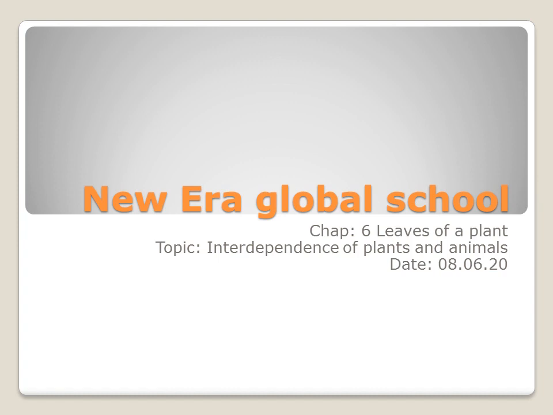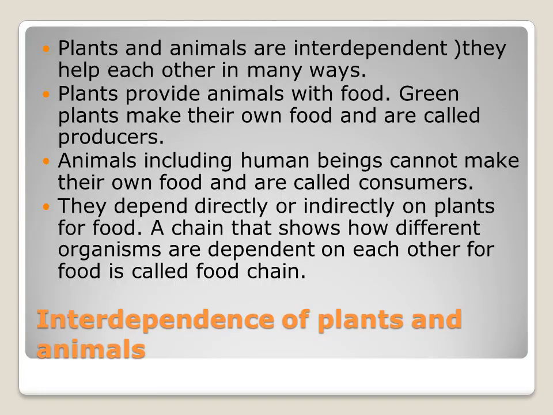So we have started our chapter 6, that is the leaves of the plant. And the topic today we are going to see is interdependence of plants and animals. So these plants and animals, they are interdependent on each other in many ways. Interdependent means they are interconnected with each other. How are they interconnected? Let us see today's topic. How these plants and animals are interdependent with each other.